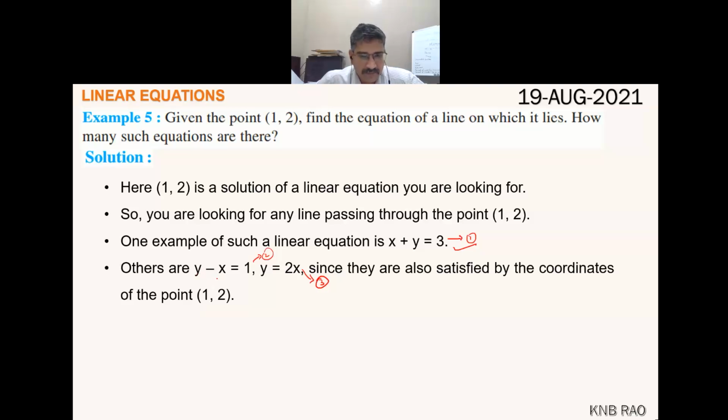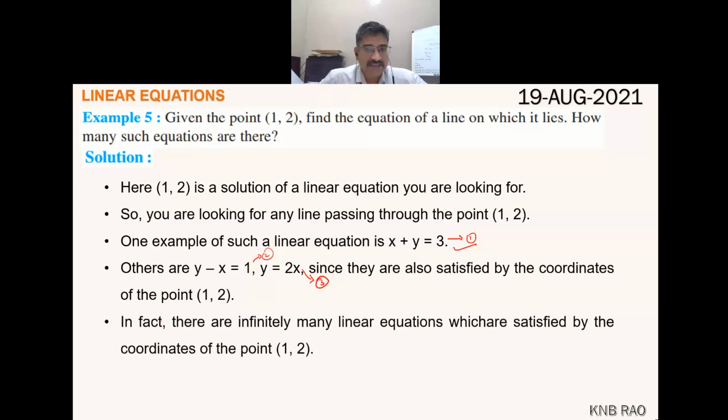How? y - x: 2 - 1, since the y value is 2 and the x value is 1. So 2 - 1 is 1, 1 equals 1, LHS equals RHS. Thus, for equation 2 also, (1, 2) is a solution. Similarly, even for equation 3, these coordinates are a solution. They satisfy. Which means all these three equations, when drawn as graphs on a Cartesian plane, will pass through this point.